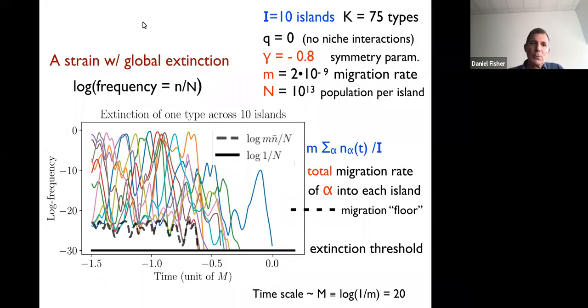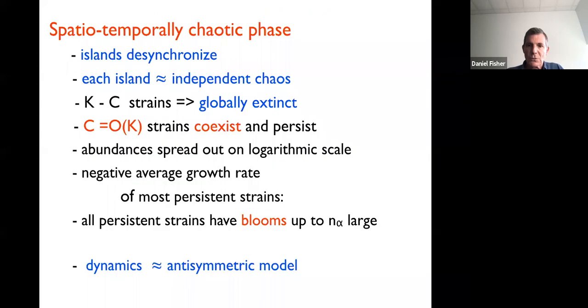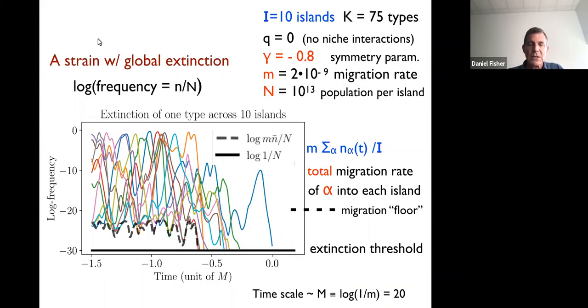So here's just an example of a strain which goes globally extinct. This strain is going globally extinct, and the crucial bit here to follow, this is the average over all the other islands. That's the total population, and that's sort of setting a floor. But if that gets too low, everything can go extinct, and this one's gone extinct completely.